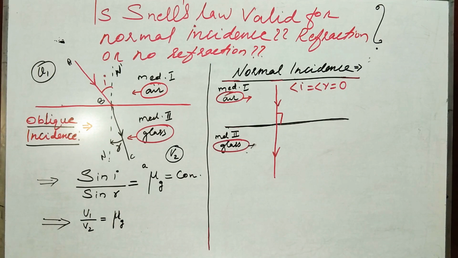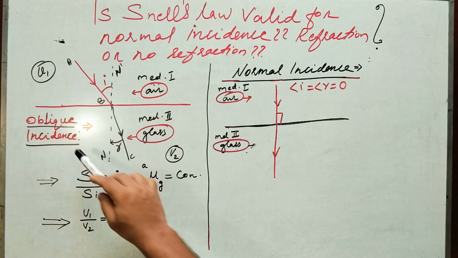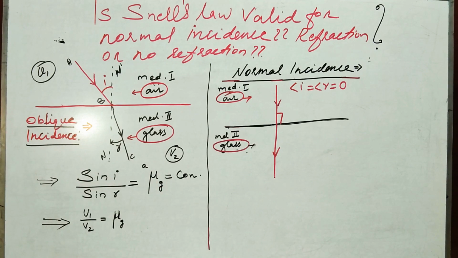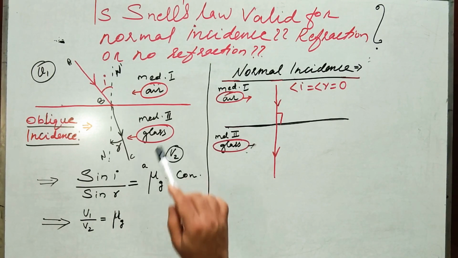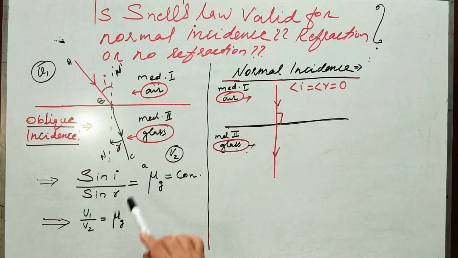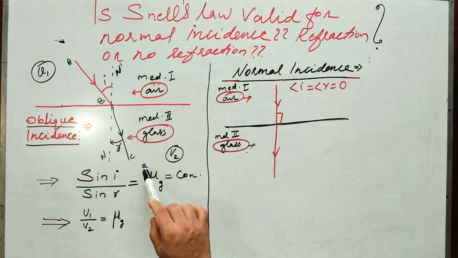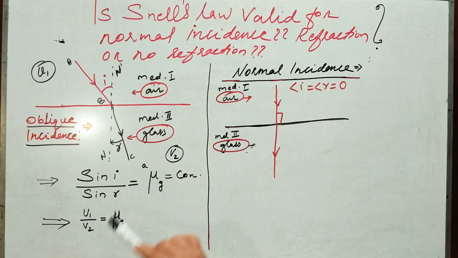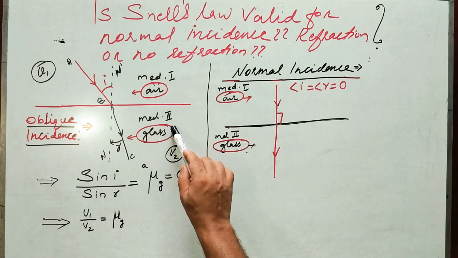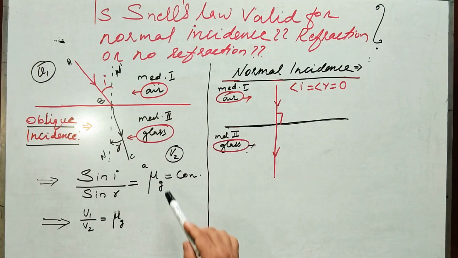And what is the relevance of Snell's law in this context? For oblique incidents, Snell's law states that the ratio of sine of angle of incidence to sine of angle of refraction is a constant for that particular medium, known as mu, called the refractive index of glass with respect to air, the refractive index of the second medium with respect to the first medium. This is also known as absolute refractive index.